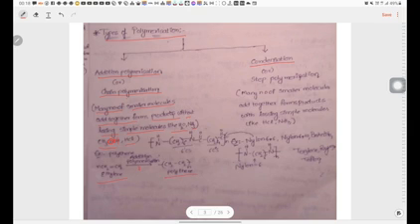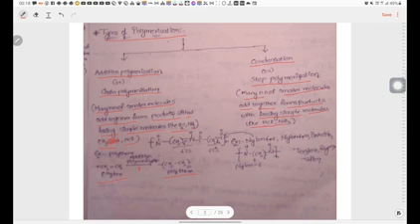Next, coming to condensation polymerization. What is meant by condensation polymerization or step polymerization? Many number of smaller molecules add together and form products with losing of simple molecules like HCl, NH3, etc. This is known as condensation.